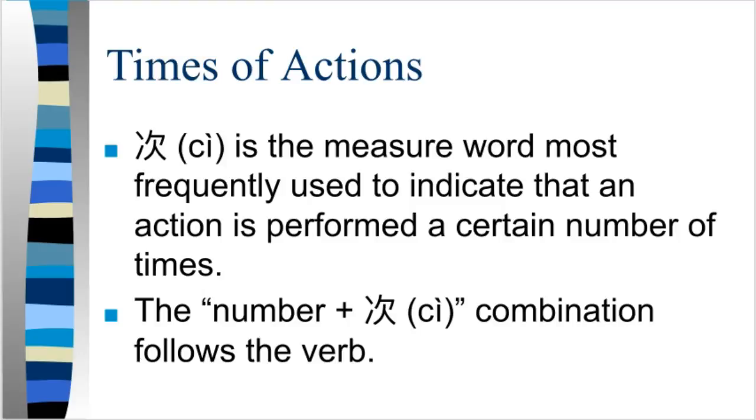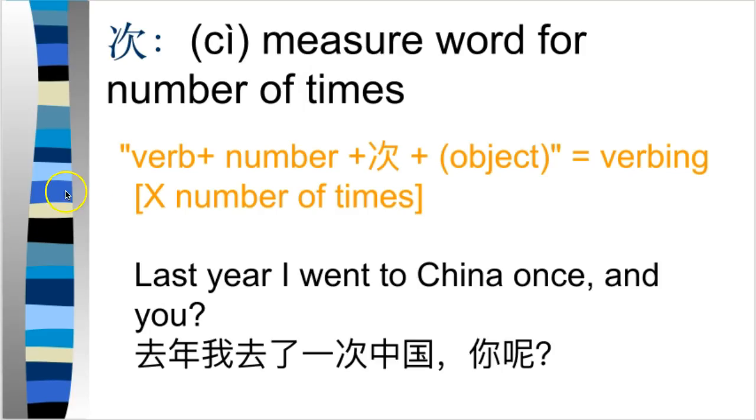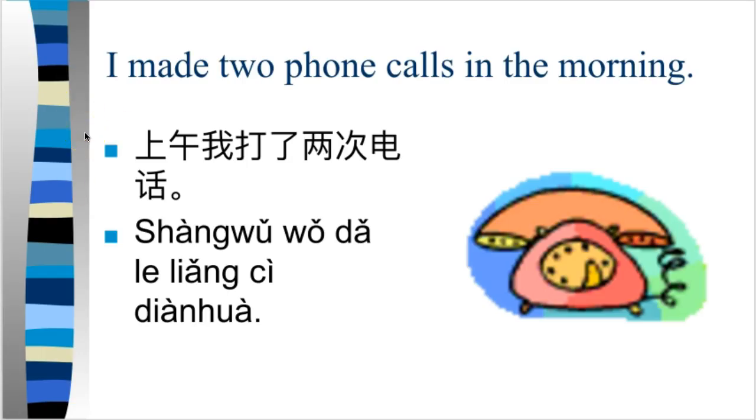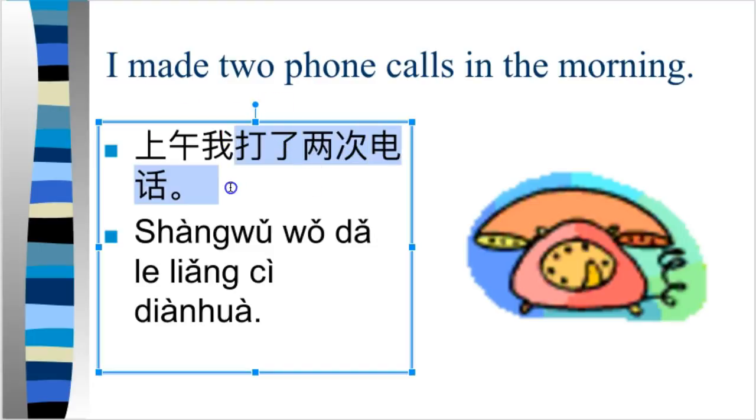Again, 次 is used to indicate that an action is performed a number of times. The number plus 次 combination follows the verb because it's a complement. Okay, so the structure generally is verb plus number plus 次 plus object. You could put the 次 after the object in certain situations, which we'll talk about in a second. But as another example sentence, 去年我去了一次中国，你呢? So last year I went to China one time. How about you? 上午我打了2次电话。So I called twice in the morning.